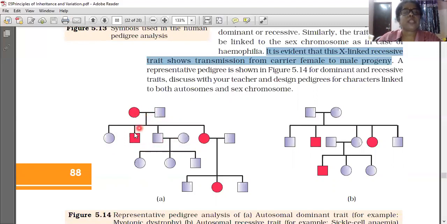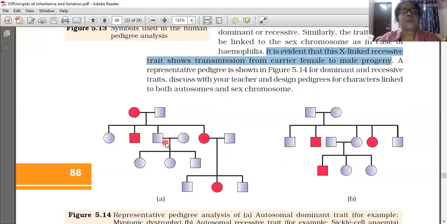So in this marriage, 4 offspring are formed, 2 girls and 2 boys. In that, 1 daughter is affected and 1 daughter is not affected. Understood? And here also 1 son is affected and the other son is not affected.